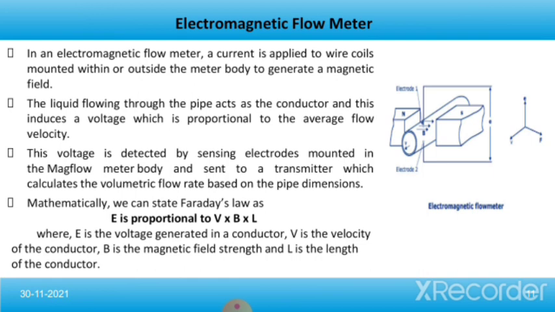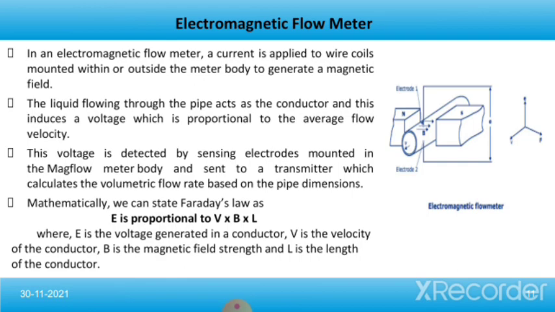This is detected by sensing electrodes mounted in the mag flow meter body and sent to a transmitter which calculates the volumetric flow rate based on the pipe dimensions. Mathematically, we can state Faraday's law as E is directly proportional to V times B times L, where E is the voltage generated in the conductor, V is the velocity of the conductor, B is the magnetic field strength, and L is the length of the conductor.